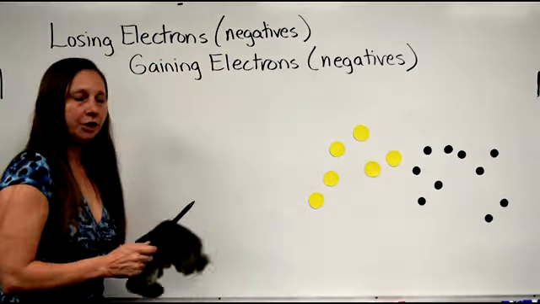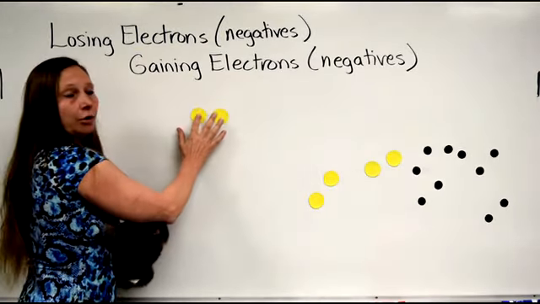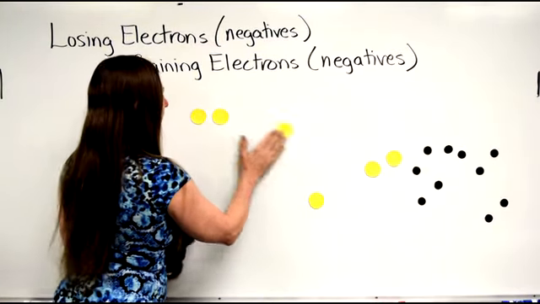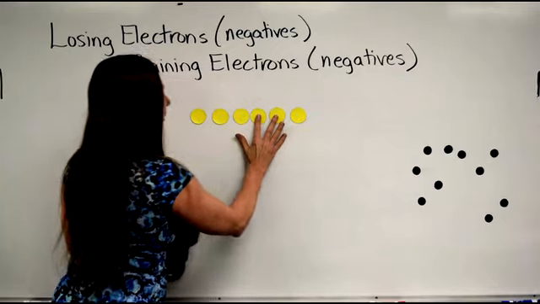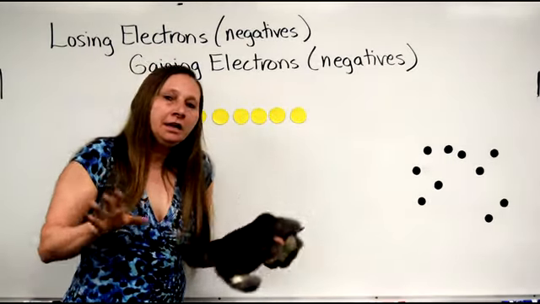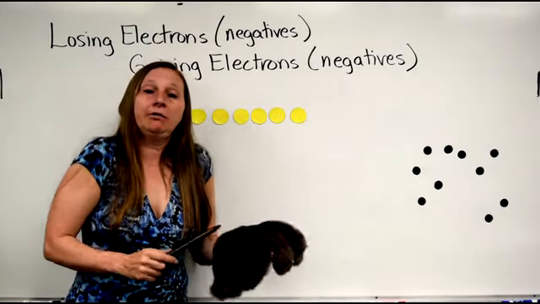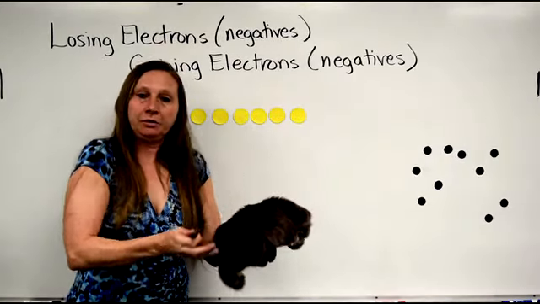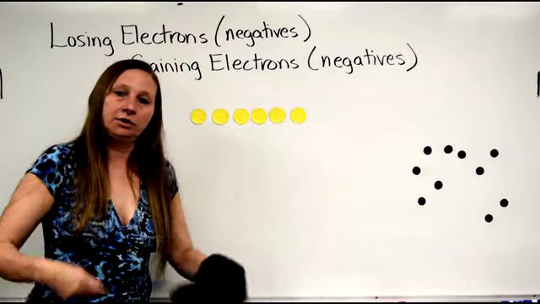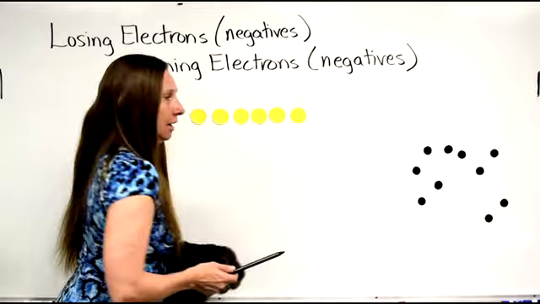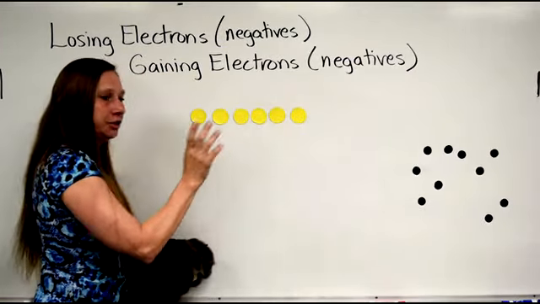Now, when an object is neutral, it has the same number of pluses. These are the protons. They're positive. Let's say there's 6 of them. And again, we're dealing with tiny little numbers here. We can't even really say how many atoms this piece of fur has. It's billions of trillions of quadrillions of quintillions of sextillions. But let's just say we've got 1, 2, 3, 4, 5, 6 pluses, 6 protons.